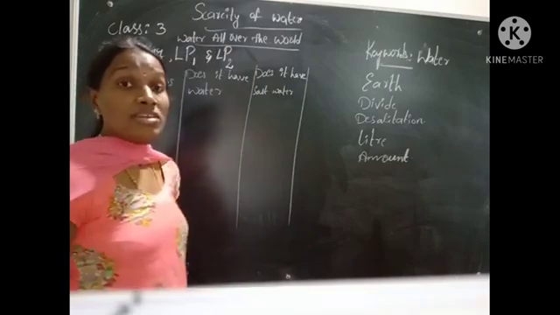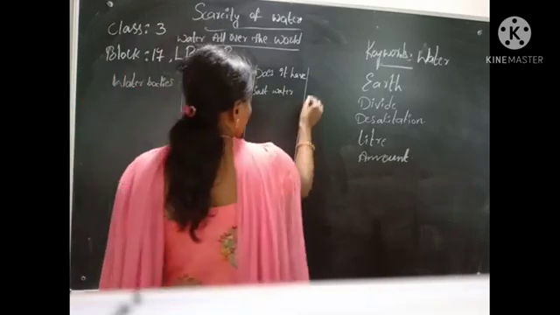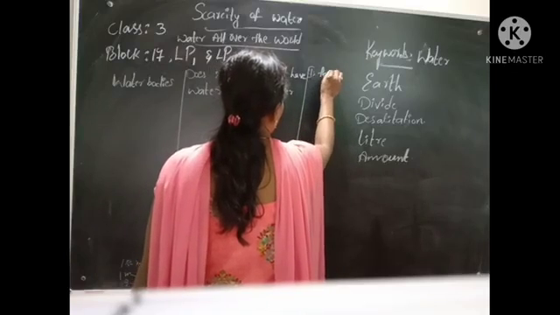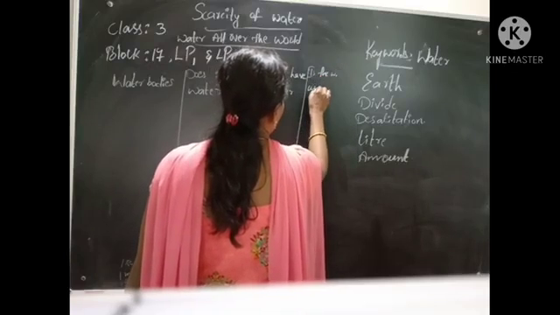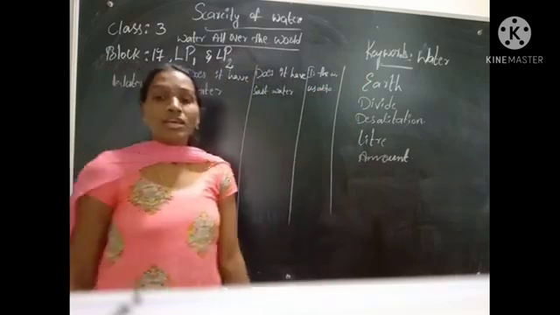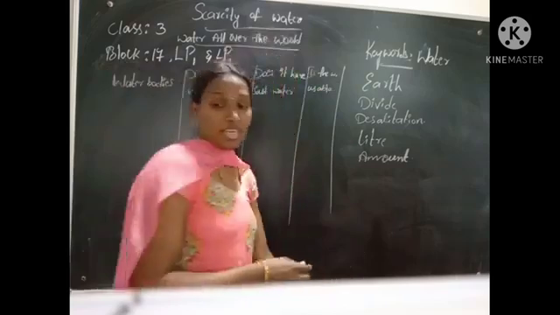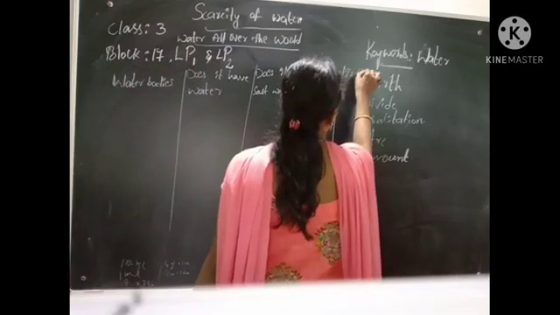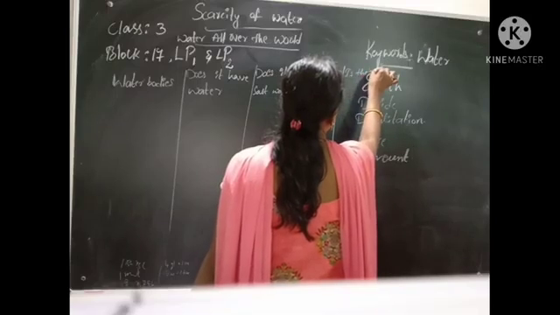And the next column is, is the water usable? And the fifth column is, is the water drinkable?